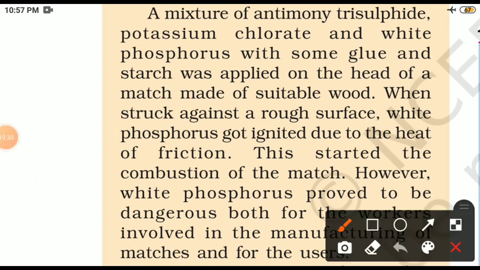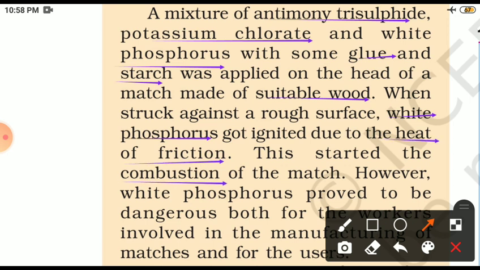A mixture of antimony trisulfide, potassium chloride and white phosphorus with some glue and starch was applied on the head of a match made of suitable wood. When struck against a rough surface, white phosphorus got ignited due to the heat of friction. This started the combustion of the match.